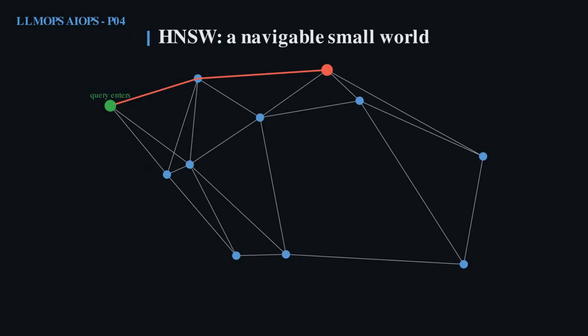Fast vector search from Malkov and Yashunin's HNSW works like this. The query enters the graph at one node and greedily hops toward closer and closer neighbors a few steps at a time instead of comparing against every vector. A handful of hops reaches the nearest vectors without scanning millions. That is why similarity search stays fast even over huge collections.